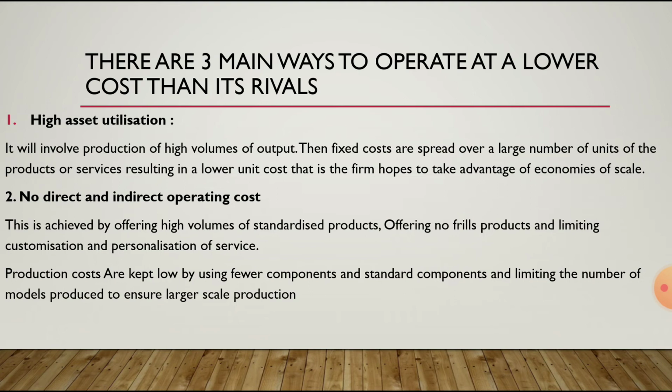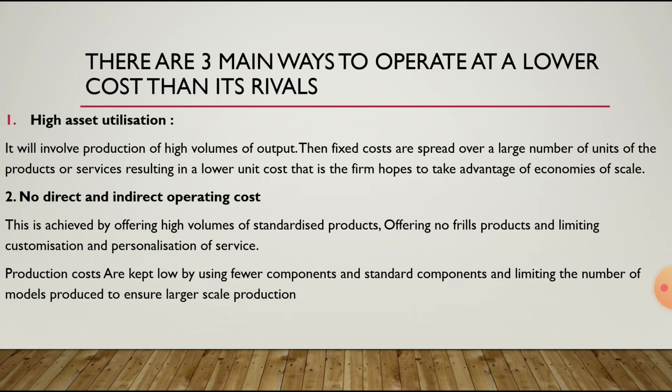You don't use all the materials, you use only a few important required materials to produce a product, and limit the number of models produced to ensure larger scale production. So different models you are going to produce. For example, you are manufacturing a soap. In soap you will have different models, different types of soap.